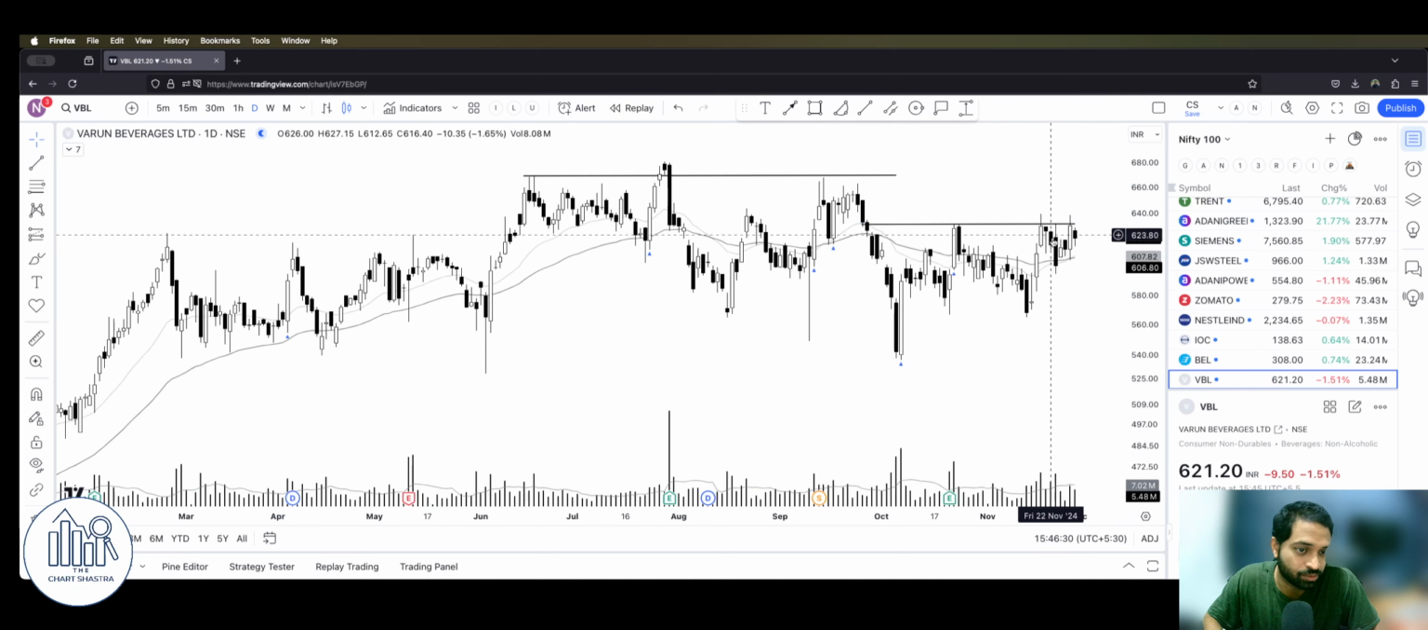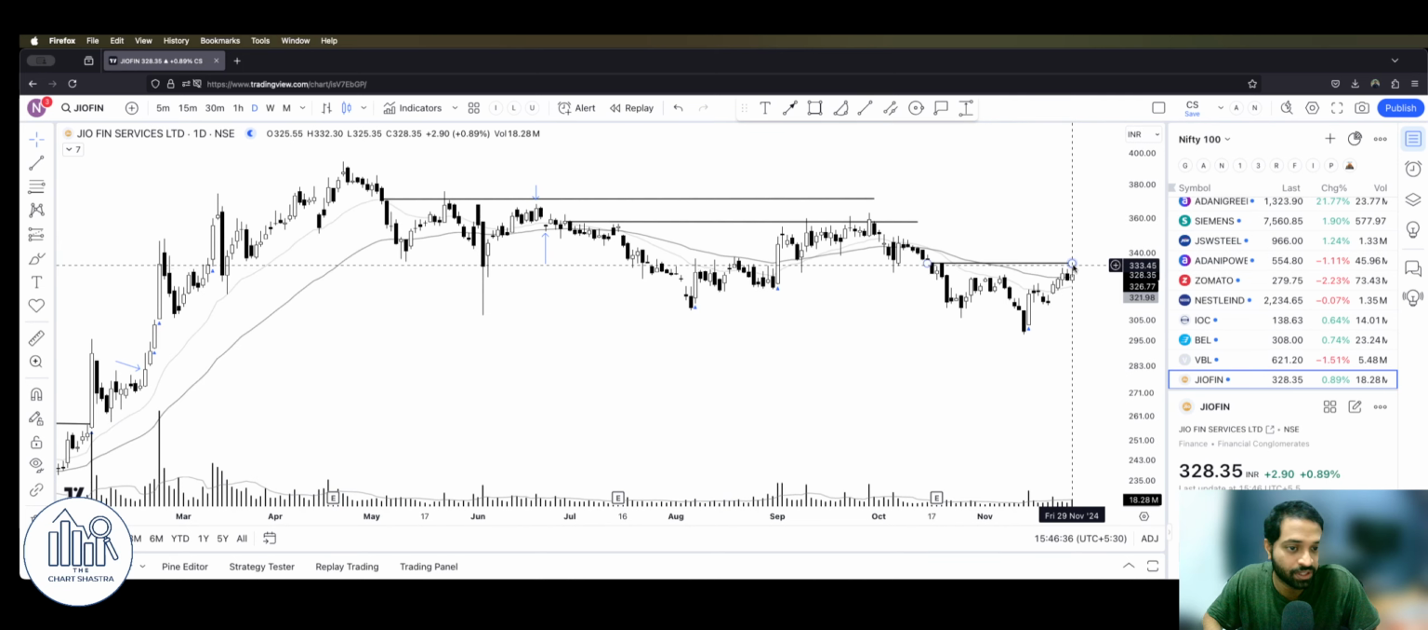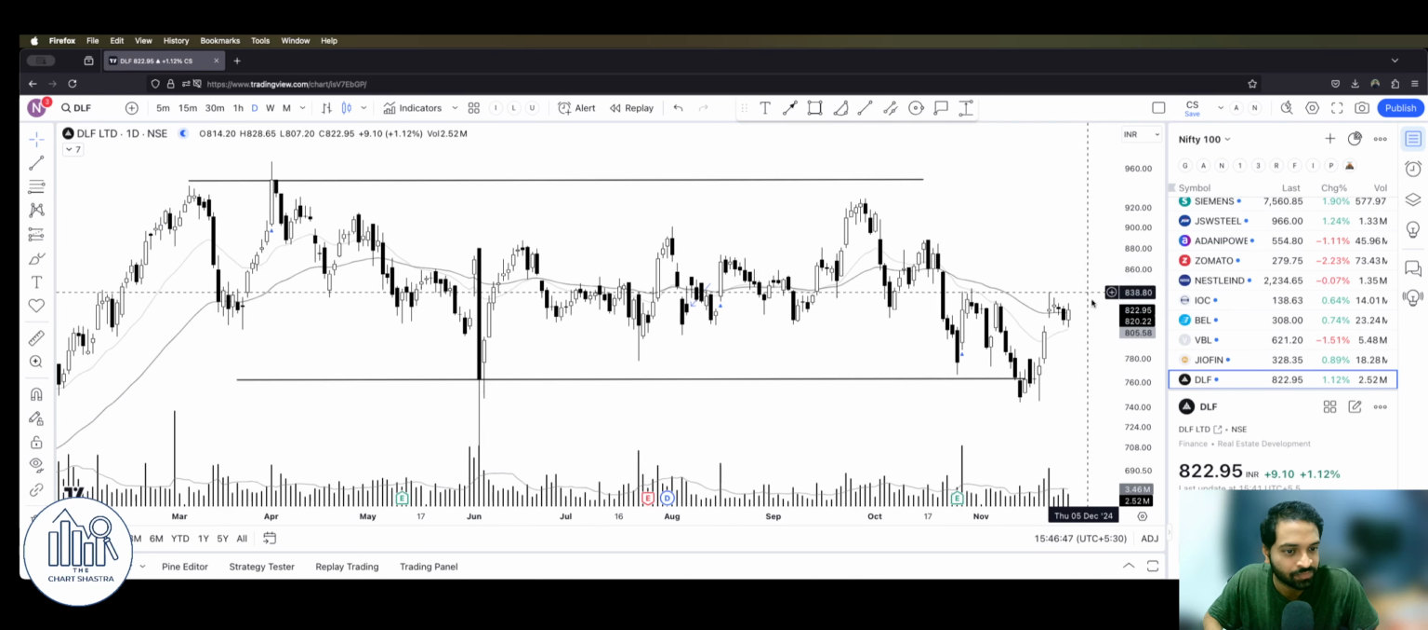Varun Beverages too, getting tighter and tighter. Good action as of now, no strength yet, but good action. Jio Finance too looks like it is absorbing all the supply. Maybe a sign of a bottom out. Let's see. Unless this 330 level is taken out, we can't comment.